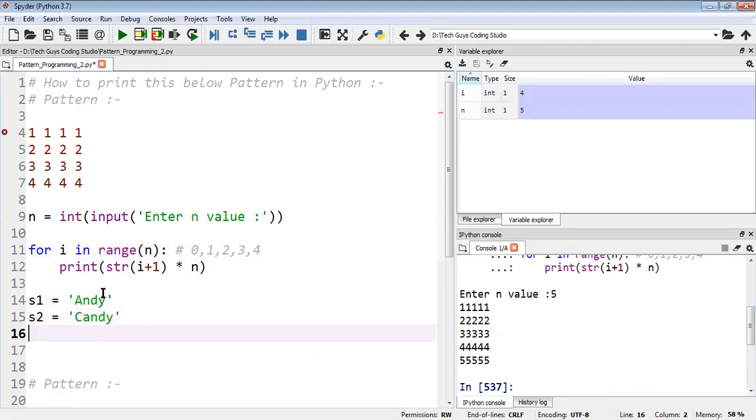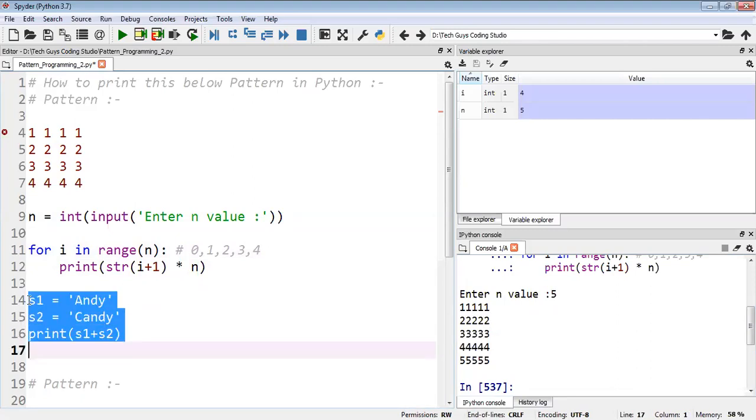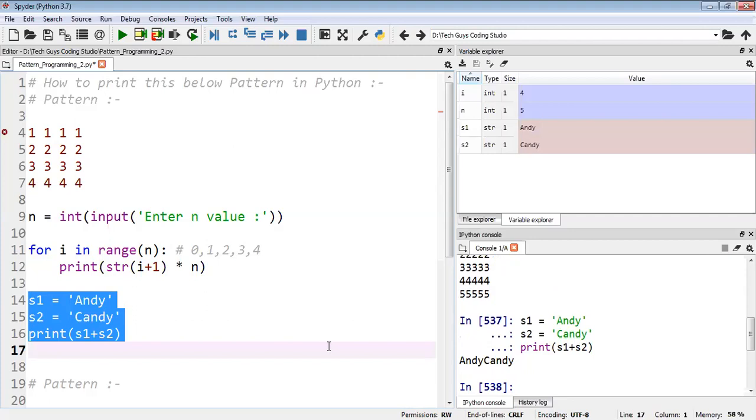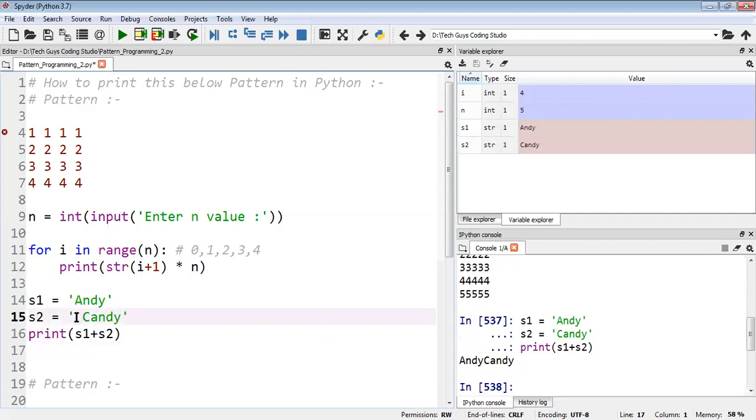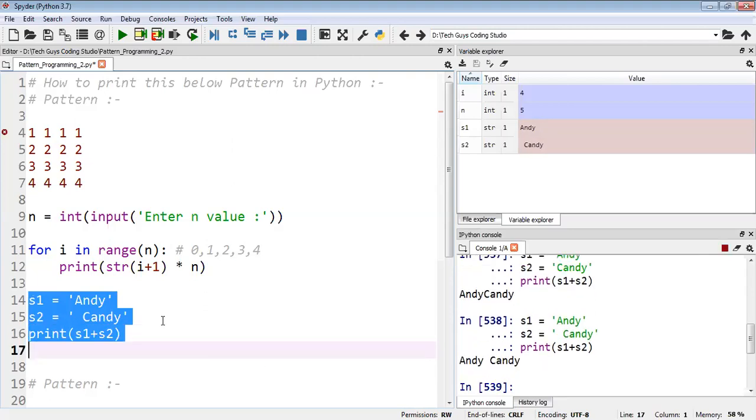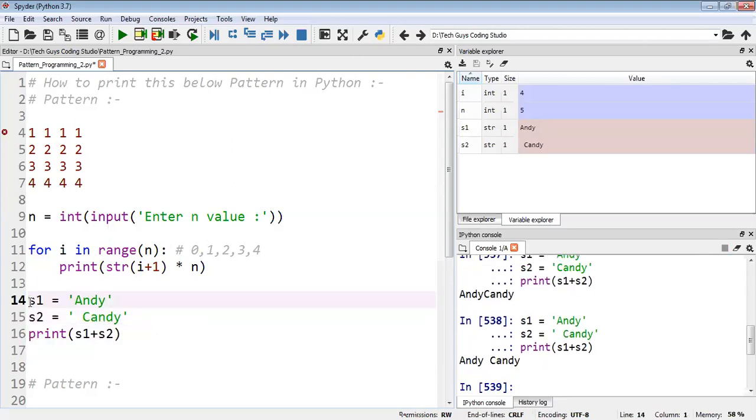So if I want to add these two strings, I will write s1 plus s2, right? So I will just add these two strings. I got Andy plus Candy. If I need a space, I can give the space like this also. So I got Andy Candy. But now I just need a space here.